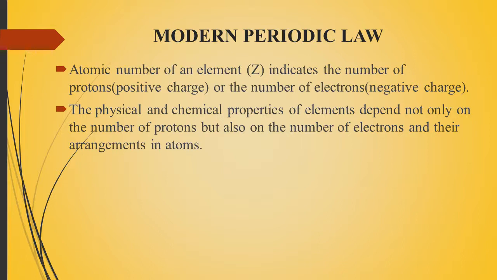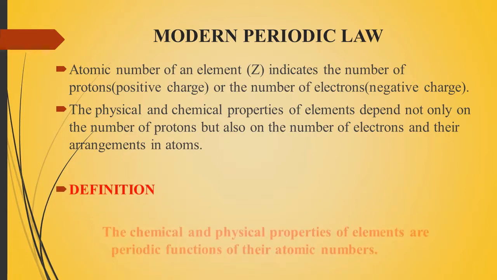In Mendeleev's periodic table, elements had physical and chemical properties, but these depend on the number of protons, the number of electrons, and their arrangements in atoms. So what is the definition of the modern periodic law?